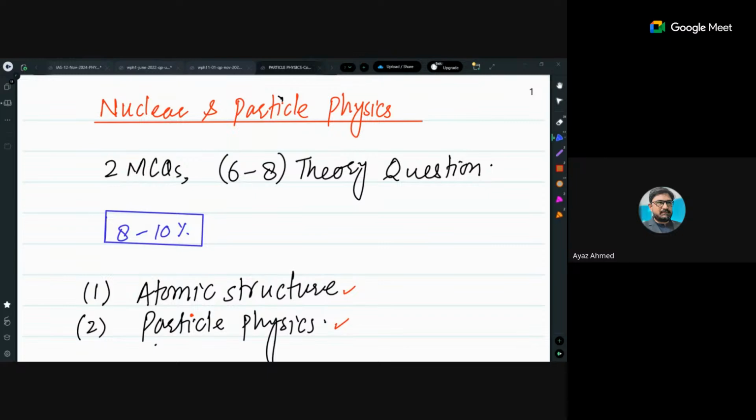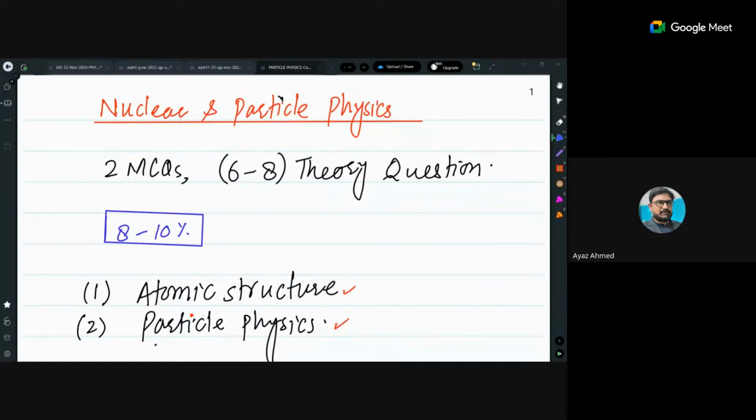Nuclear and particle physics is that topic from which there are almost two MCQs. Yes, it is fixed. Two MCQs and a 6 to 8 marks theory question. So it is almost an 8 to 10% weightage chapter. Got it? The weightage of this chapter is only 8 to 10%.